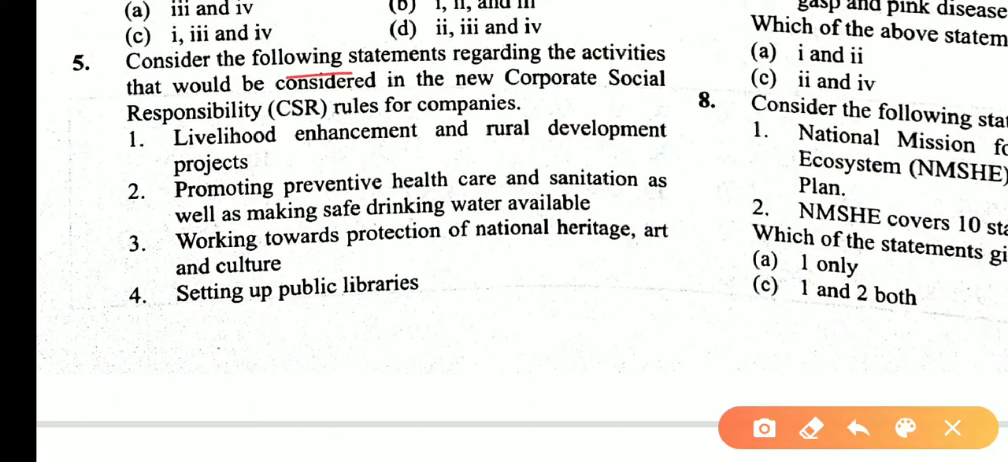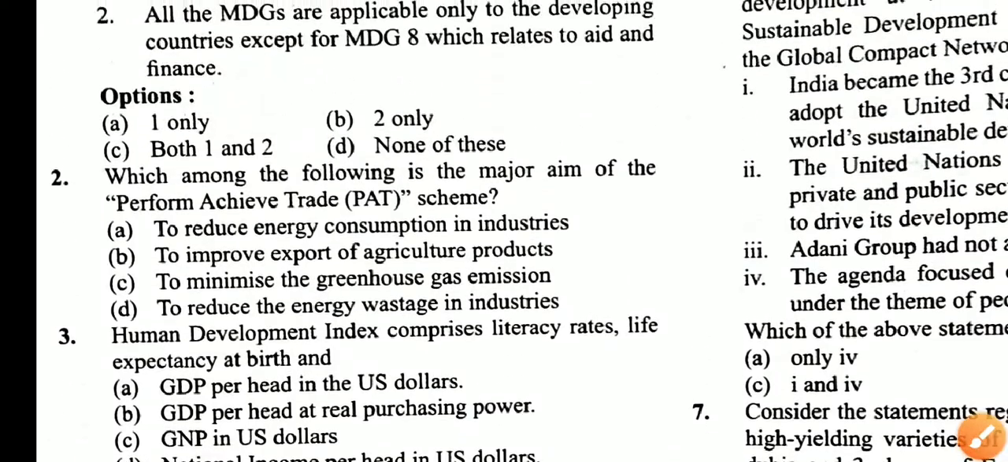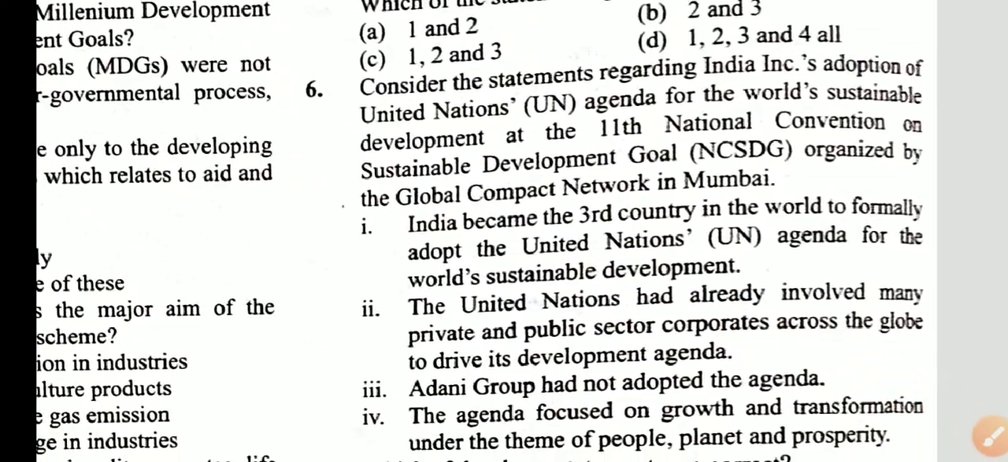Consider the following statements regarding activities that will be considered in the new corporate social responsibility rules of the company. Livelihood enhancement and rural development projects, promoting preventive health care and sanitation as well as safe drinking water, working towards the protection of national heritage, art and culture, and setting up public libraries are also there. Asking for the correct statements, the answer is D: 1, 2, 3, 4.